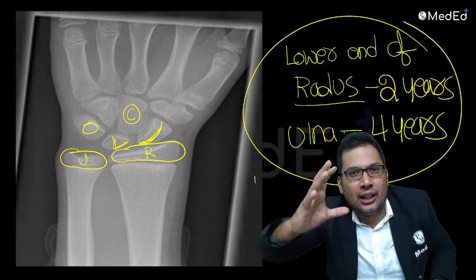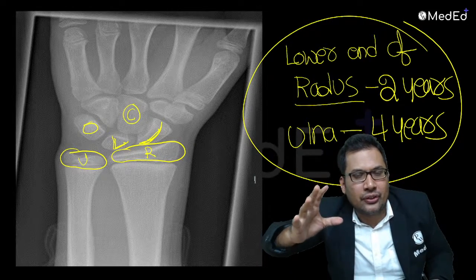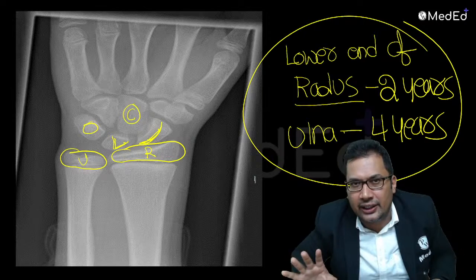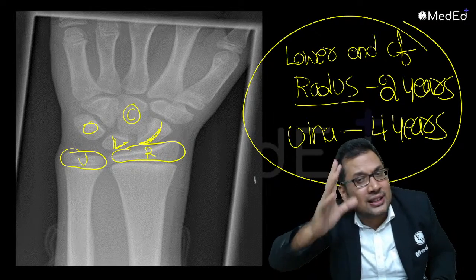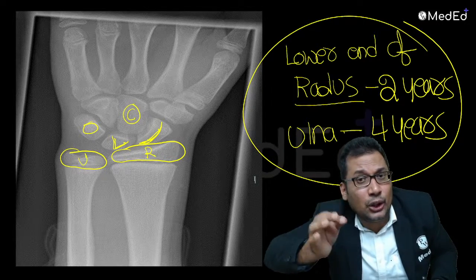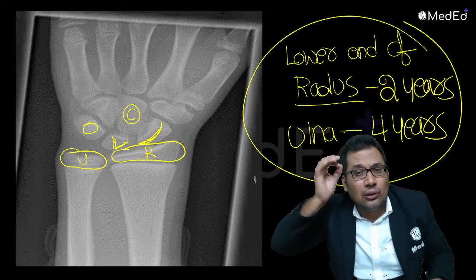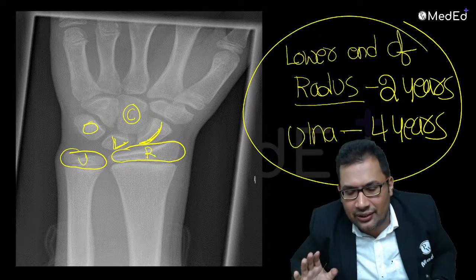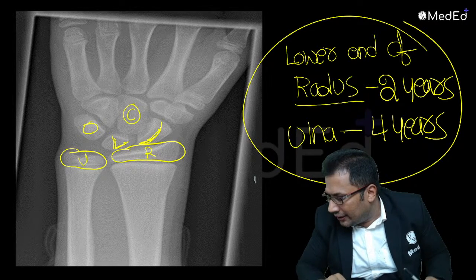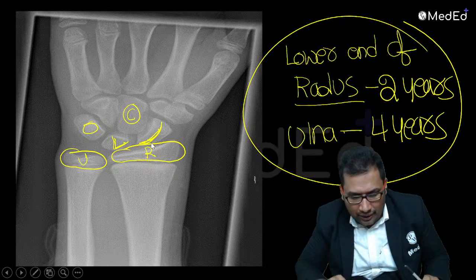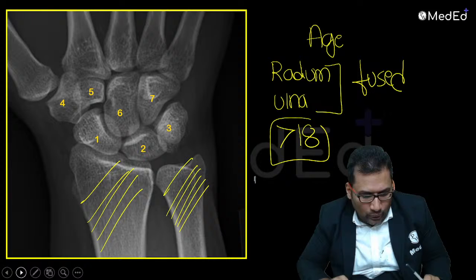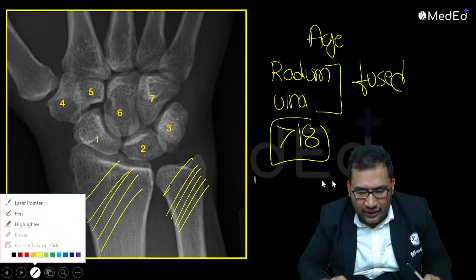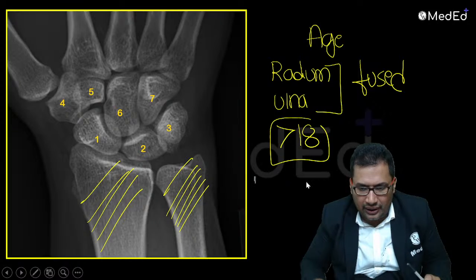So remember, capitate 2 to 3 months, hamate 2 to 3 months, triquetral 3 years, lunate 4 years, scaphoid 5 years, trapezium and trapezoid 6 years, pisiform 9 to 11 years, lower end of radius 2 years, lower end of ulna 4 to 5 years. Fusion occurs at 18 years. Is it clear, all of you? Now look at this and try to answer, what is the age of this man? It is 18 years, we discussed, right?